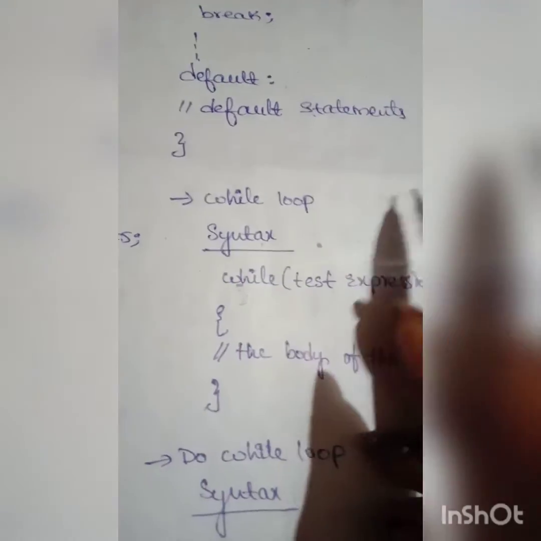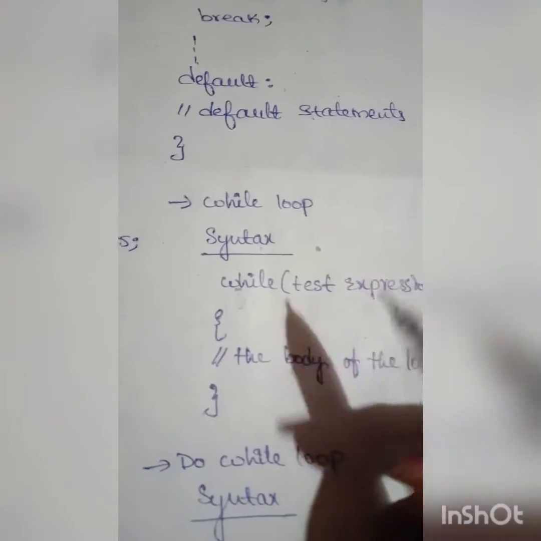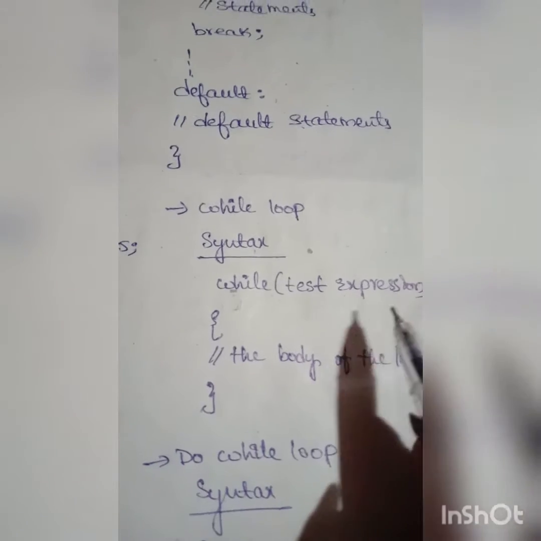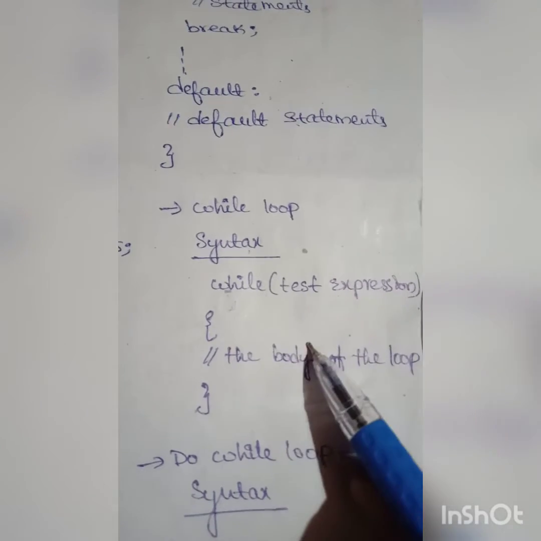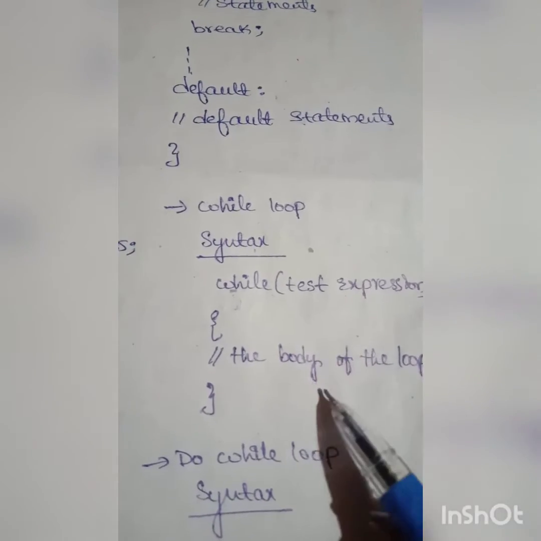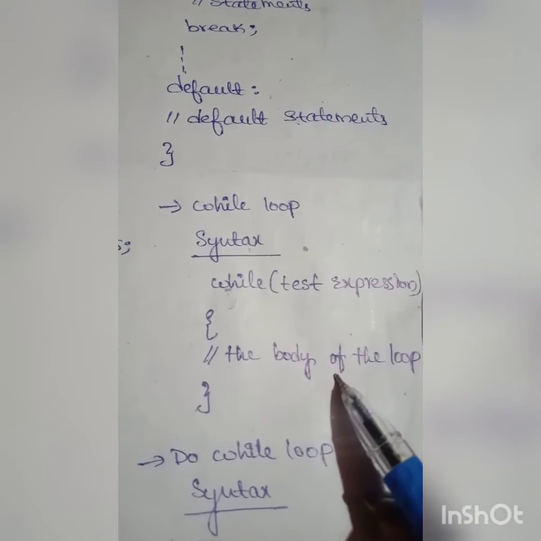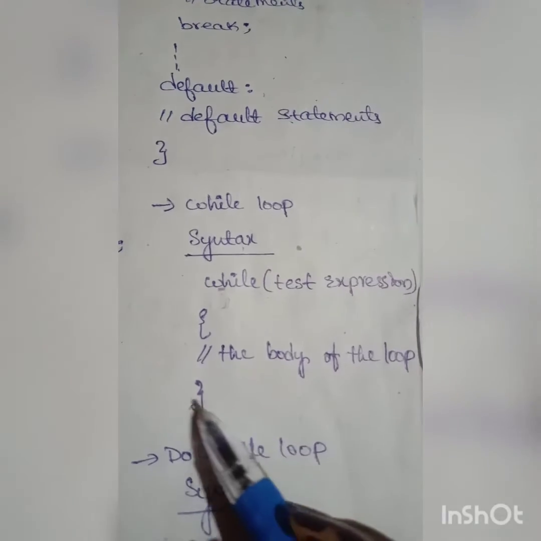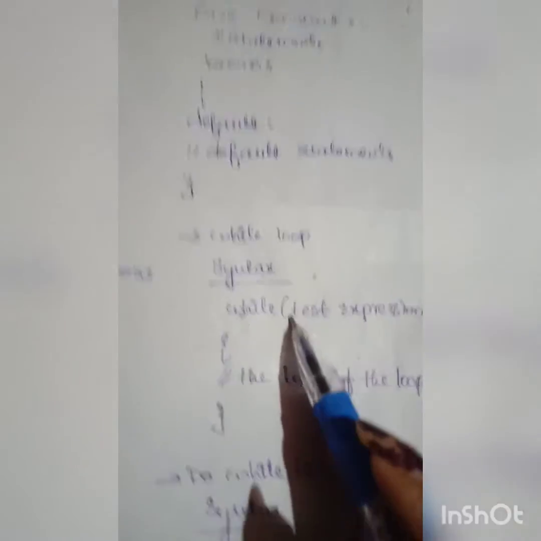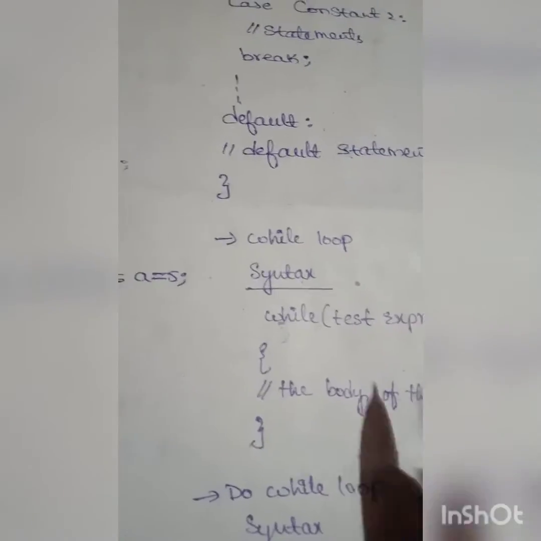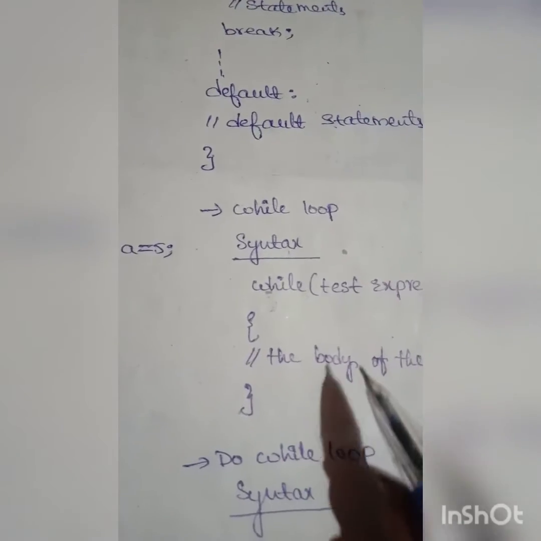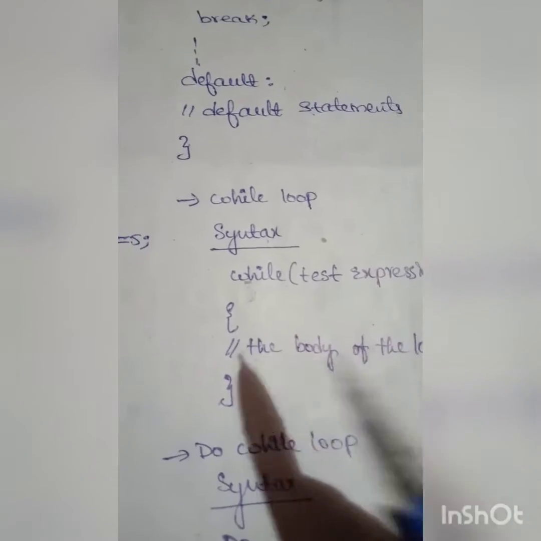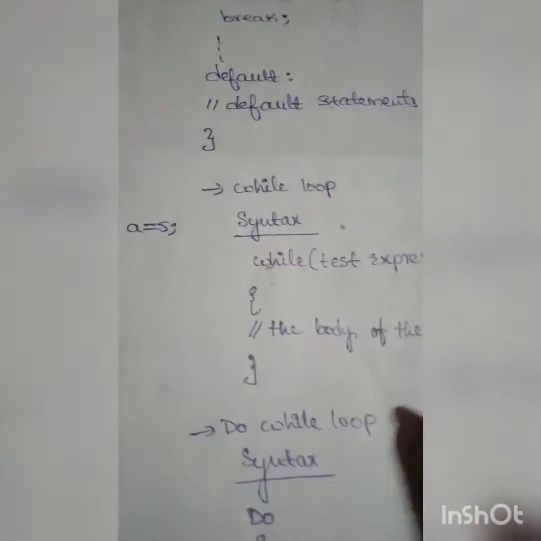The while loop evaluates the test expression inside the parentheses. If the test expression is true, then the statements inside the body of the while loop are executed. Then the test expression is evaluated again. The process goes on until the test expression is evaluated to false. If the test expression is false, the loop terminates, which means it ends.